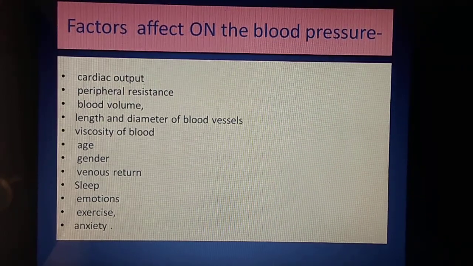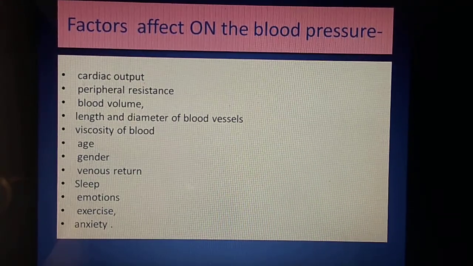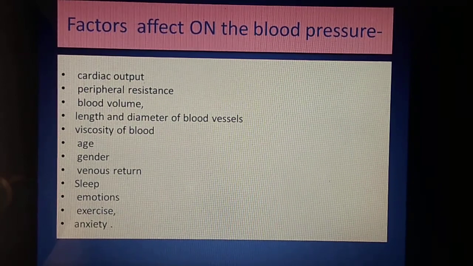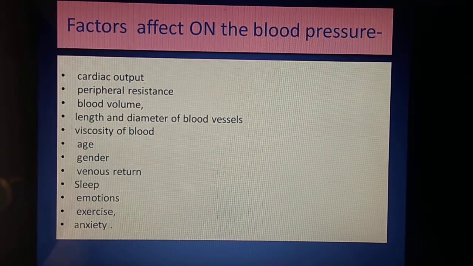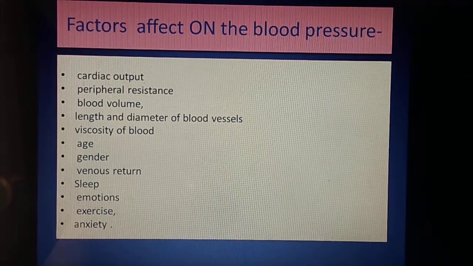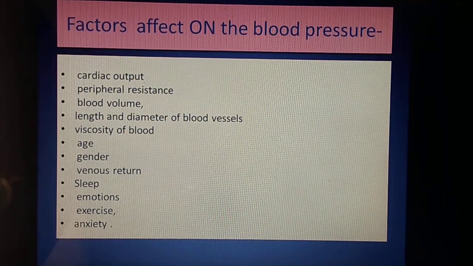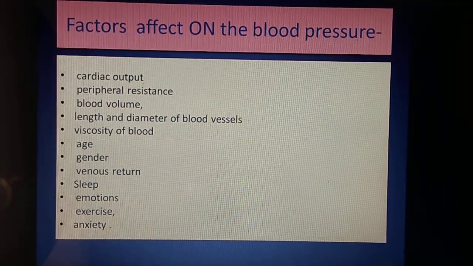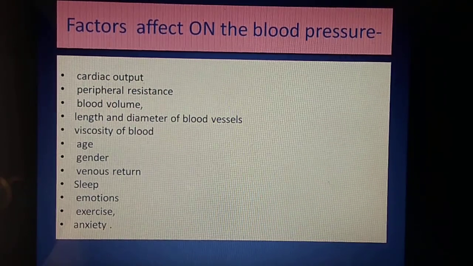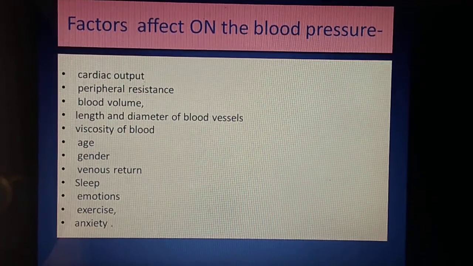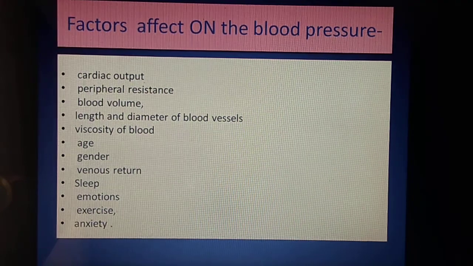Viscosity of blood: if viscosity increases, blood pressure increases. If viscosity decreases, blood pressure decreases. Age: as age goes on increasing, blood pressure increases. Gender: in males blood pressure is higher compared to females. Venous return, the amount of blood collected from the body towards the heart with the help of veins, is called venous return. If venous return increases, then blood pressure increases.